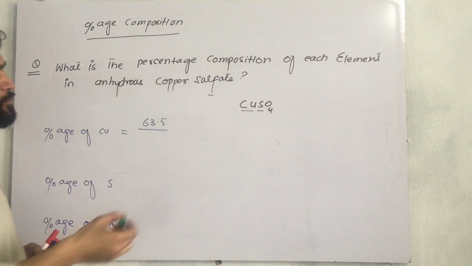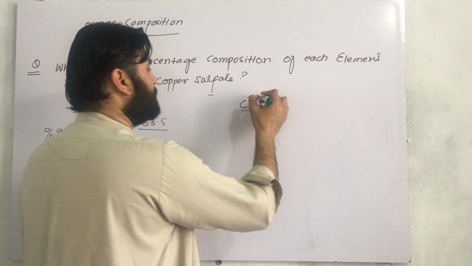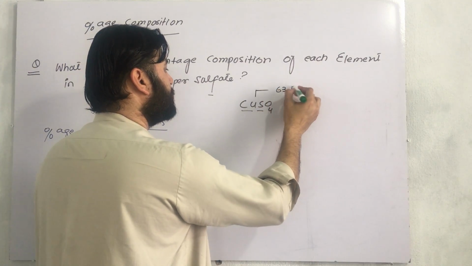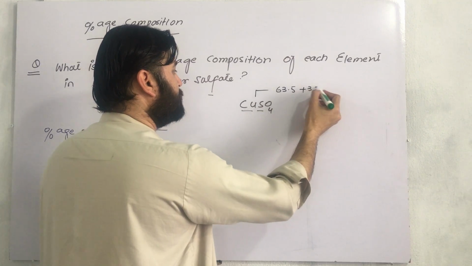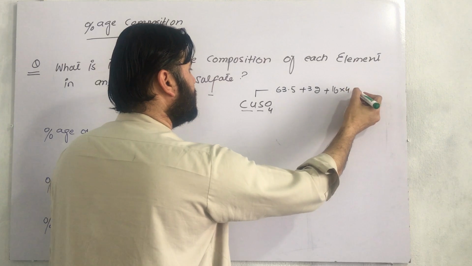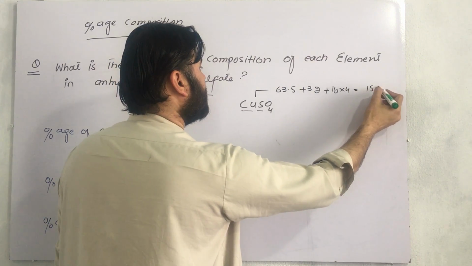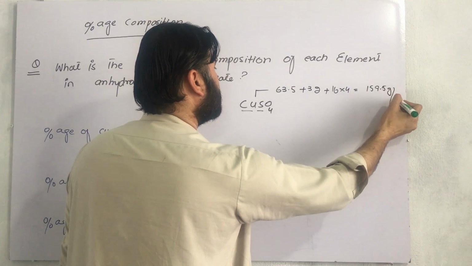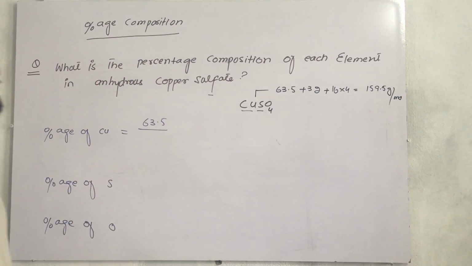Copper is 63.5 plus sulfur is 32 plus oxygen is 16 multiplied by 4. That comes to 159.5 grams per mole, the molecular mass of the compound.